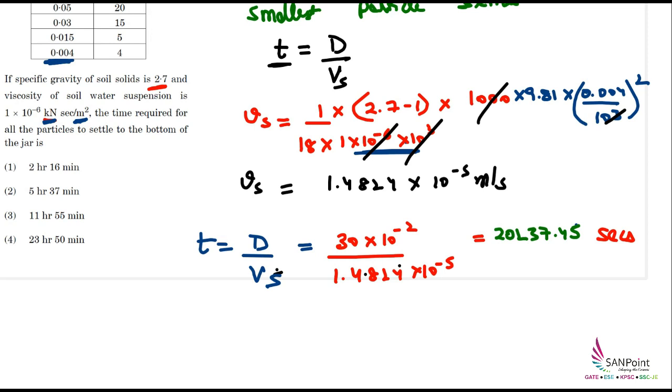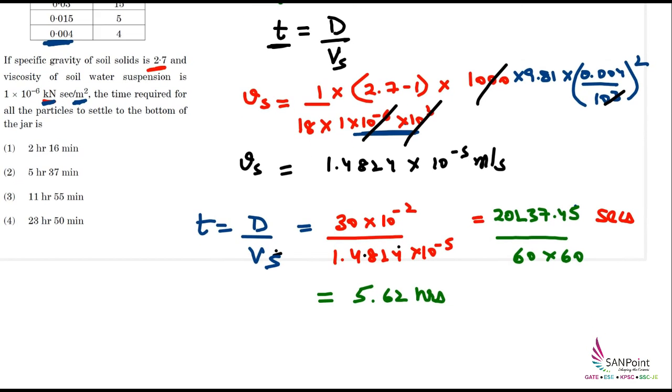So in order to convert it into hours, I can divide it by 60 into 60. So seconds to minutes, then minutes to hours. So divided by 3600. From here I get the value as 5.62 hours. But here the option says we have to also find it in minutes.